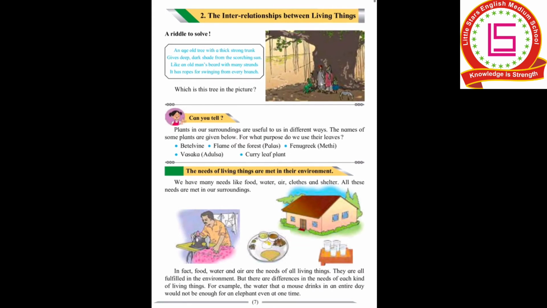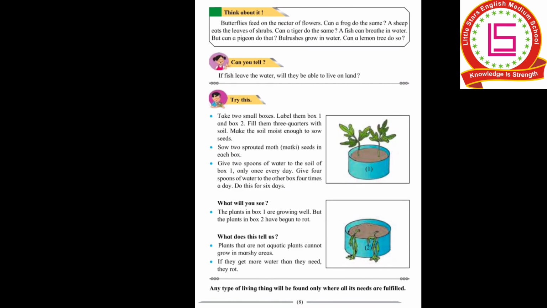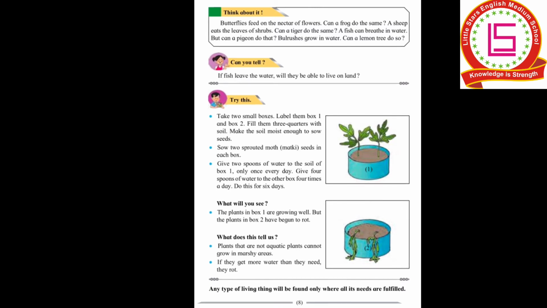Now we'll start with page number 8. I'll start with the first paragraph, where it is written, think about it. You just have to think about it. Butterflies feed on the nectar of the flowers. As we all know, butterflies feed on the nectar of the flowers. Can the frog do the same? No, the frog cannot do the same.